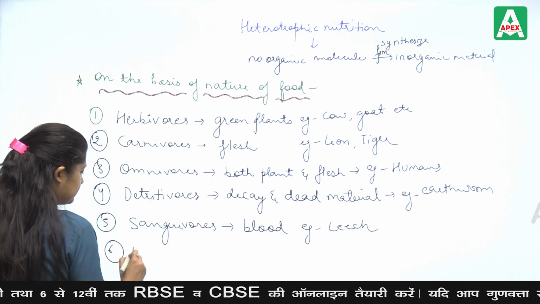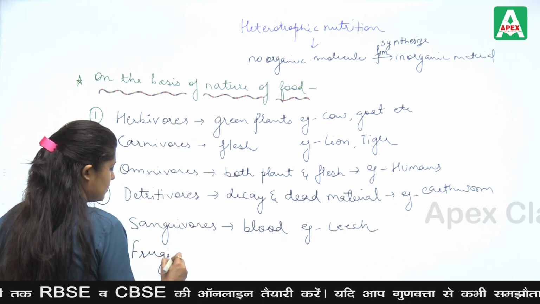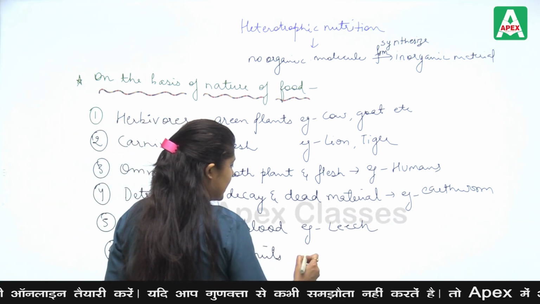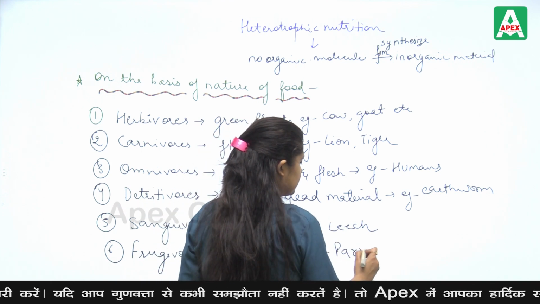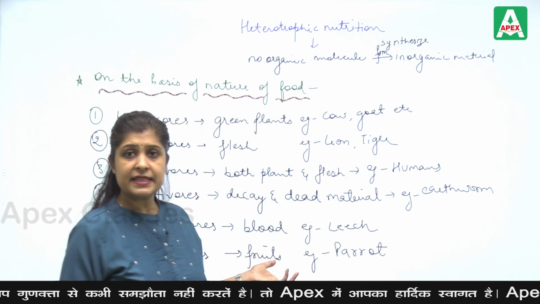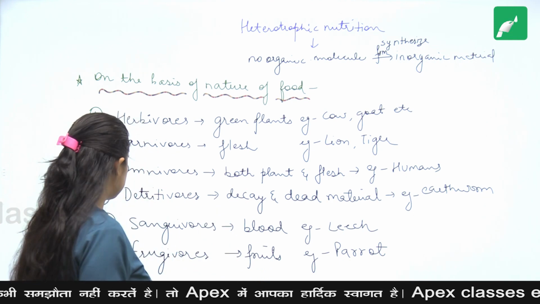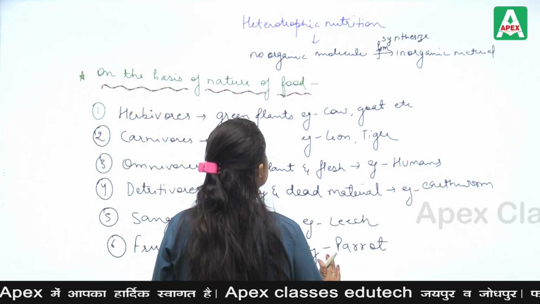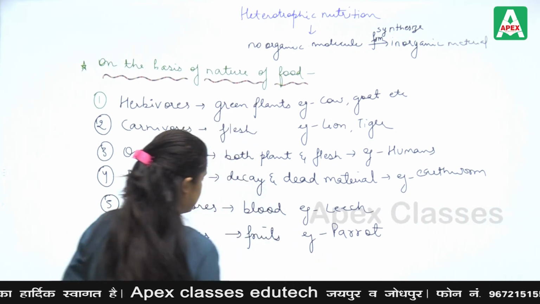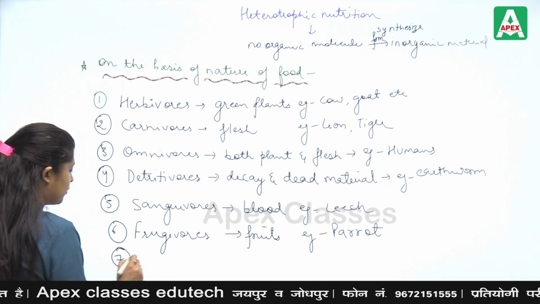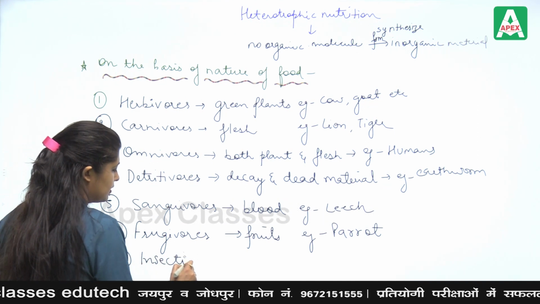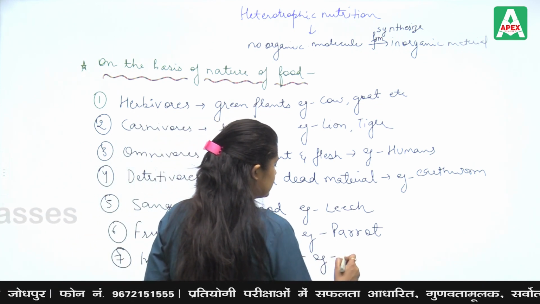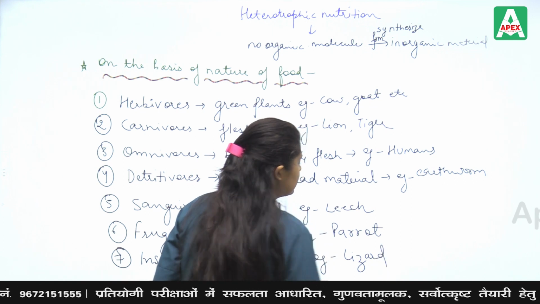Frugivores attain food from fruits, example parrot, etc. Insectivores eat insects, for example lizard and certain animals.